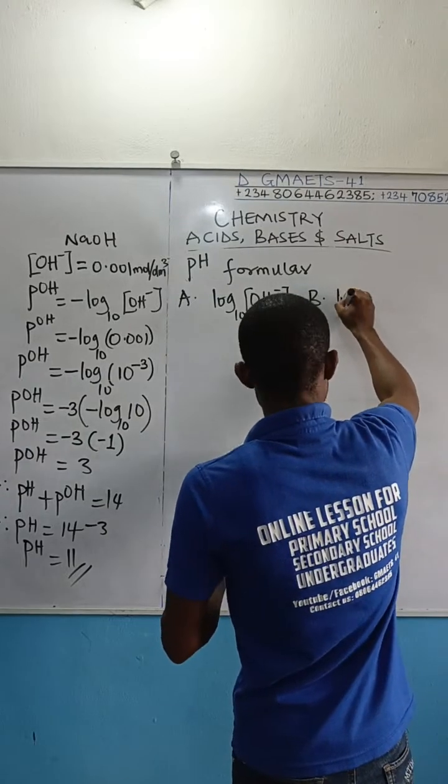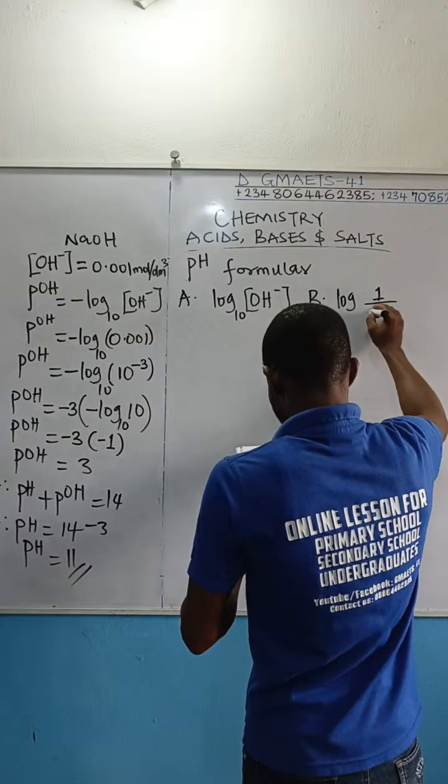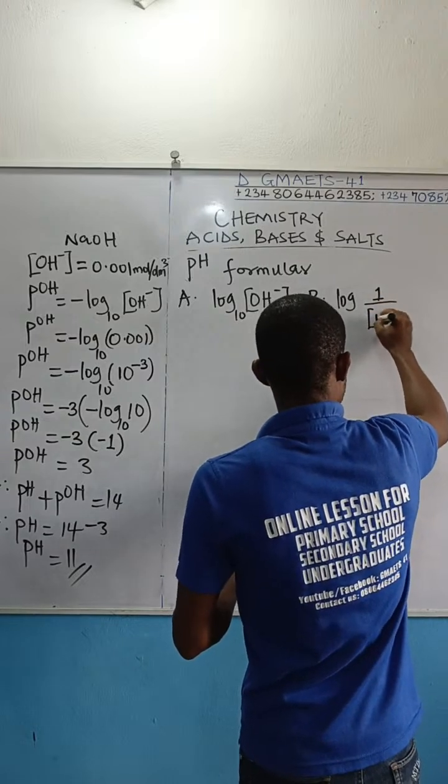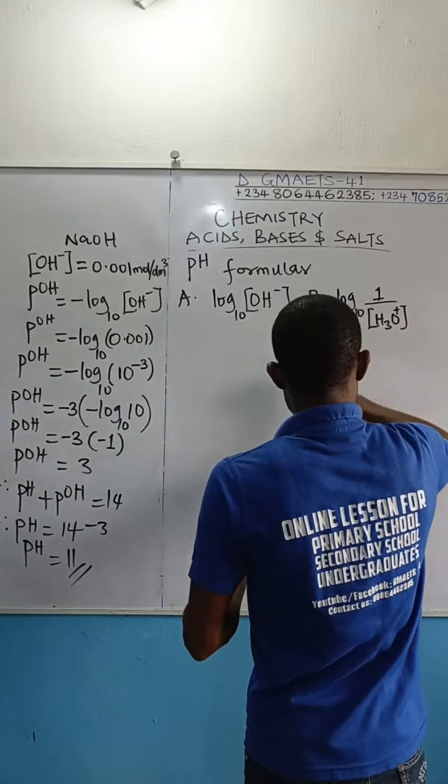Option B, we have log of 1 divided by hydroxonium ion concentration base 10.